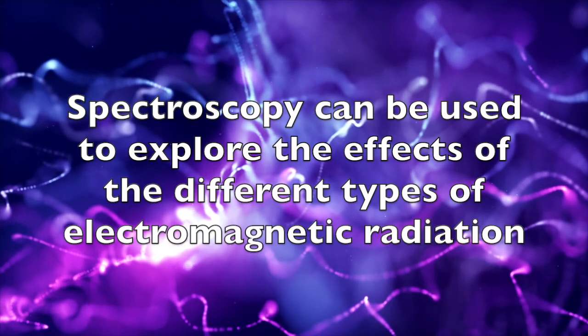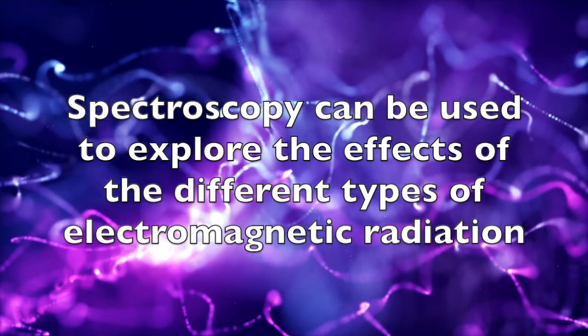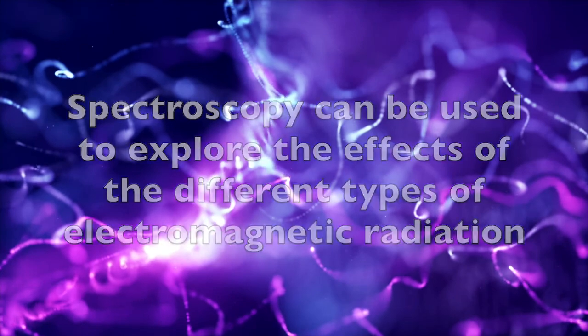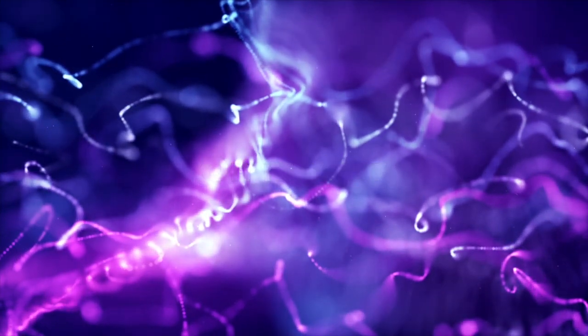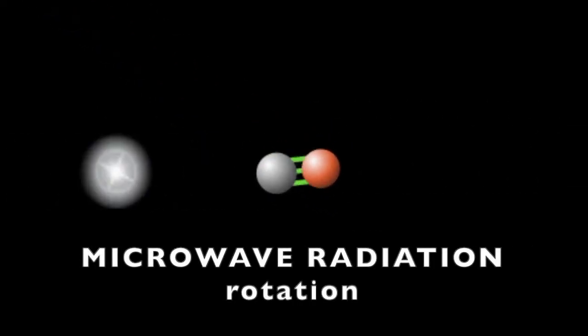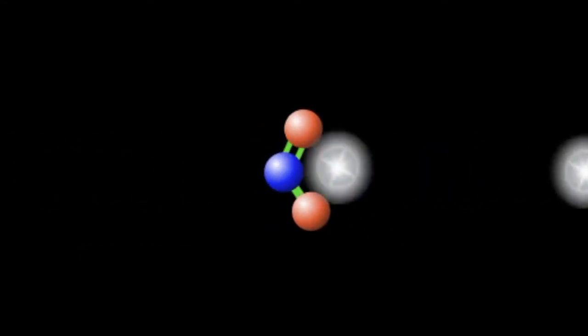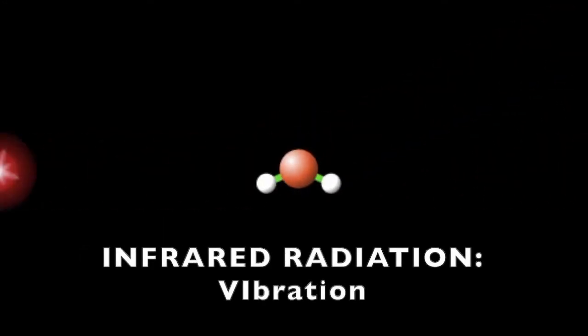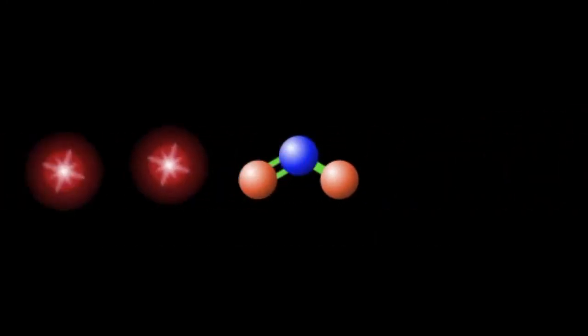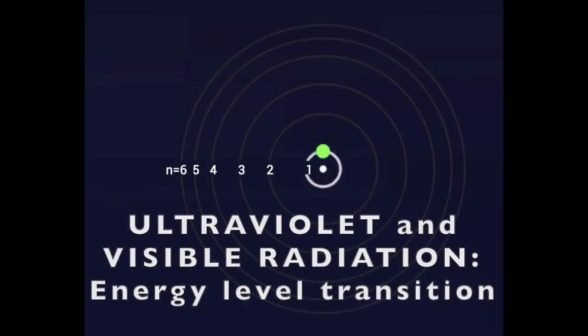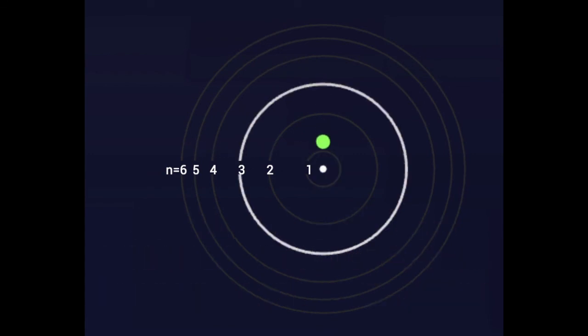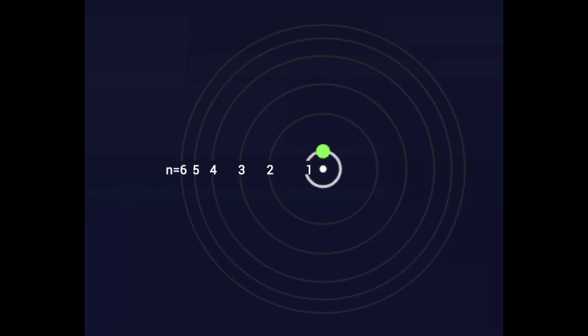Here's a summary of the types of radiation we just talked about, as well as their effect on molecules. Spectroscopy can be used to explore the effects of different types of electromagnetic radiation on matter. Microwave radiation is typically associated with transitions in molecular rotation levels. Infrared radiation is associated with transitions in molecular vibrational levels, and ultraviolet and visible radiation are associated with transitions in electronic energy levels.